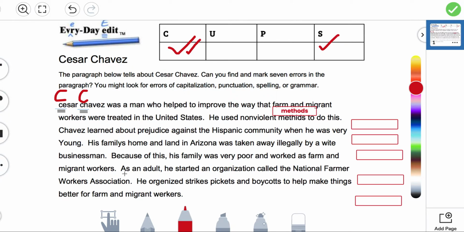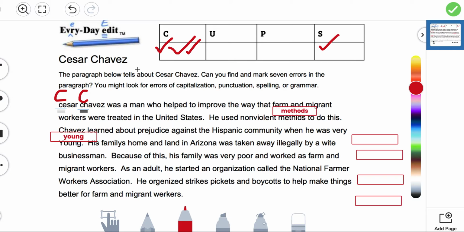Now, the word young is a common noun. It should not start with an uppercase Y, so what I want you to do is move text box over and then rewrite it with a lowercase y, young. The word should not start with a capital letter. And then that was a word that was capitalized incorrectly, so add a check mark to the C column. So that's 4 errors. We have 4 more to go.